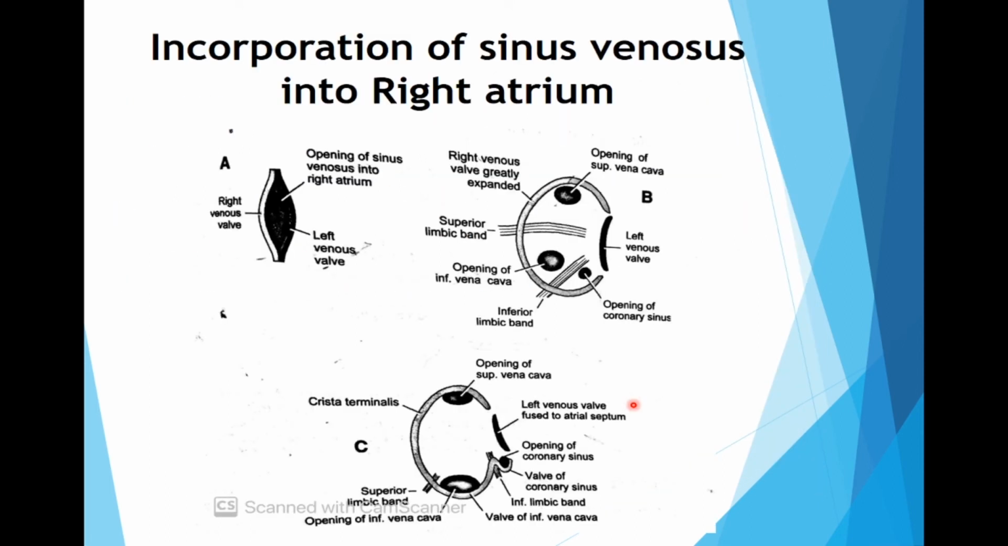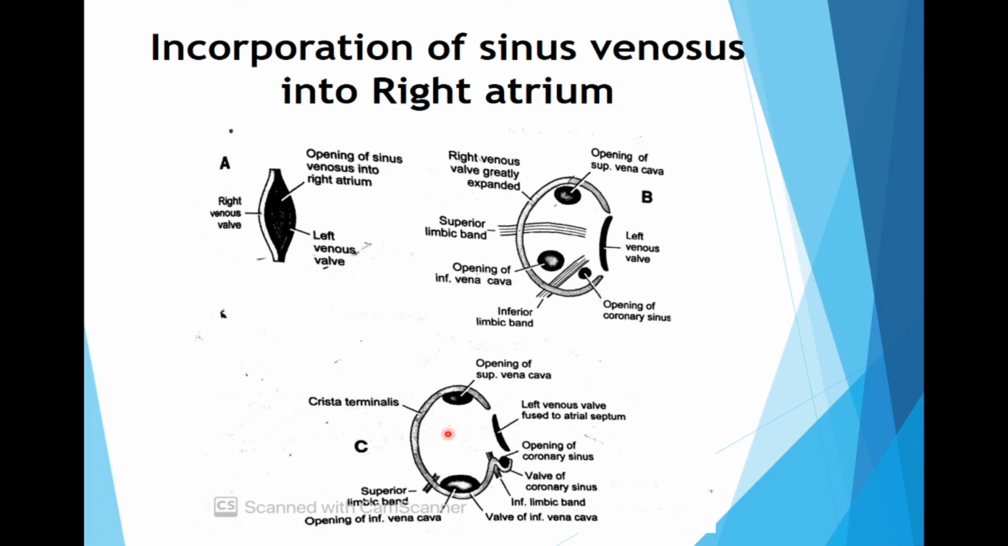Now, the sinus venosus actually is a funnel-like structure which gets incorporated into the right atrium. And this happens when the left venous wall remains as such, but the right venous wall greatly expands so as to form a structure that is known as crista terminalis. This is the crista terminalis, and inside is the opening of superior vena cava, inferior vena cava, and the valve of coronary sinus. Whereas the left venous wall remains fused to the atrial septum.